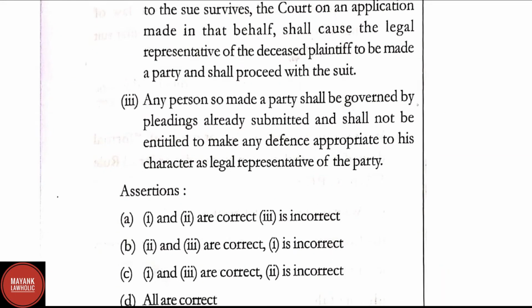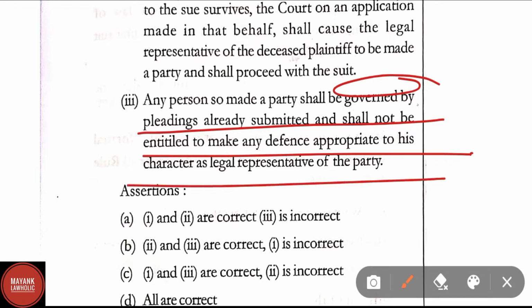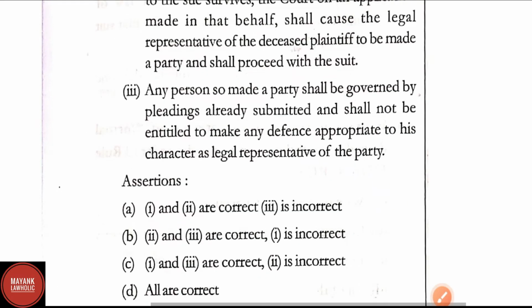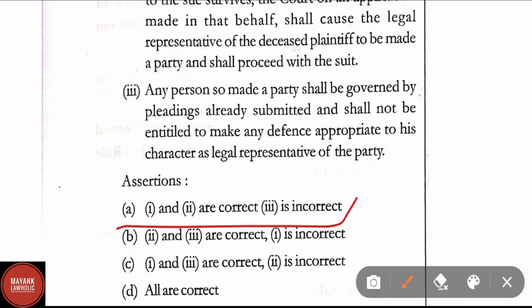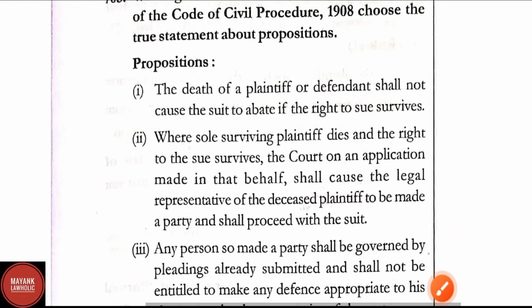Third, any person so made a party shall be governed by pleadings already submitted and shall not be entitled to make a defense appropriate to his character as a legal representative of the party. Here the correct answer is option A, that is first and second are correct and third is incorrect.